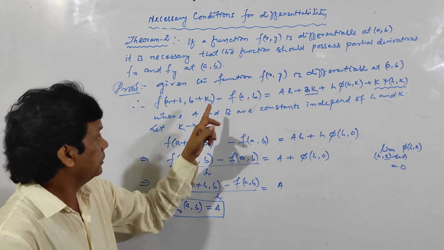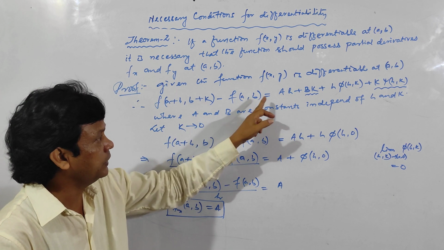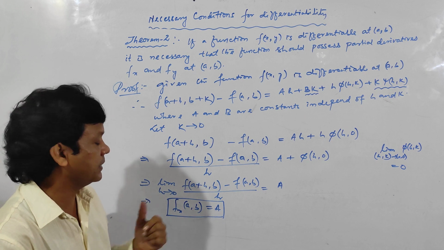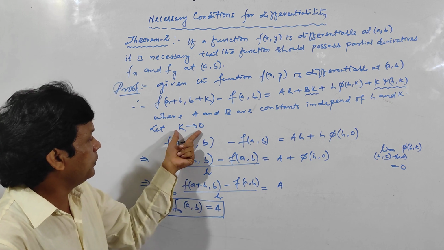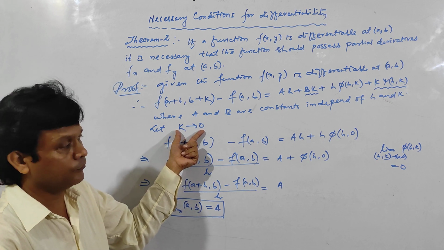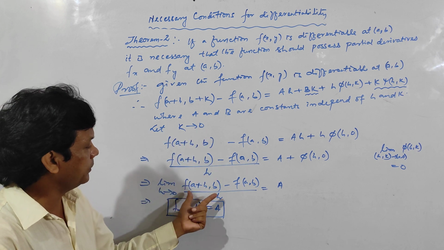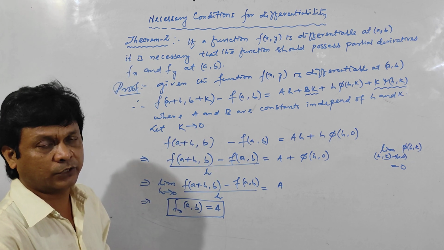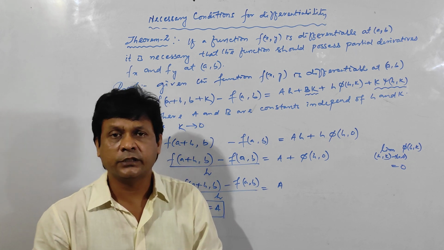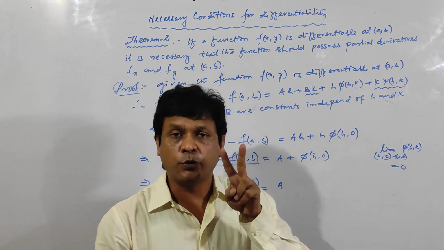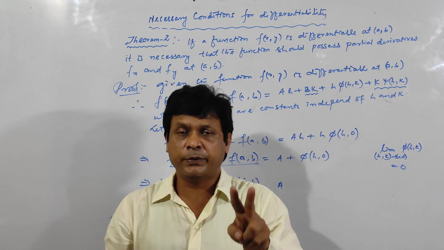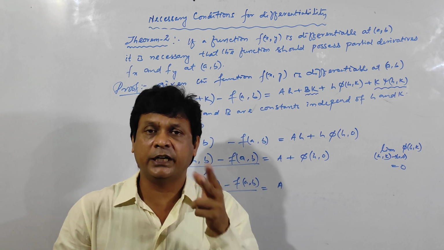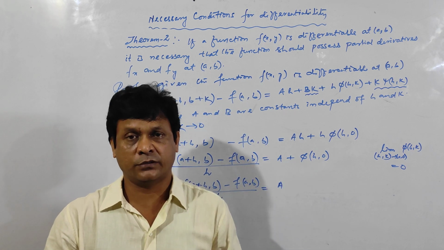So if the function is differentiable, then it must possess the partial derivatives. Similarly, if we take s tends to 0 first, then proceeding similarly, we can get fy at (a, b) is equal to b. That means if a function is differentiable at (a, b), then both the partial derivatives, del f by del x and del f by del y at (a, b), must exist. Clear?